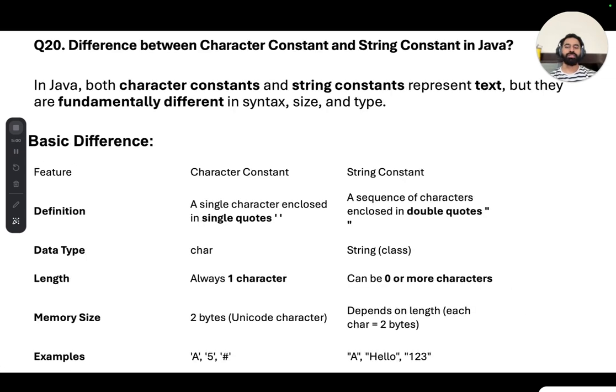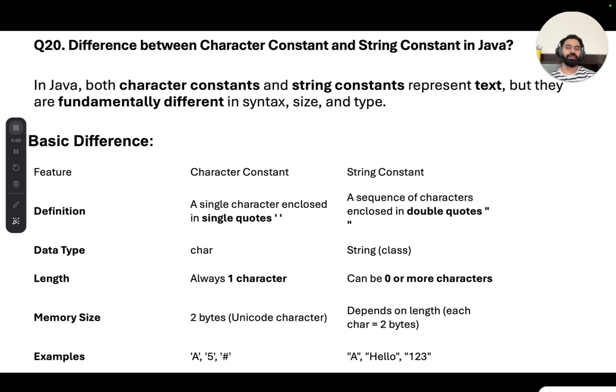Now the next question was the difference between a character constant and a string constant in Java. This is also very important. In Java, both character constant and string constant represent text, but there is a fundamental difference in syntax. It means a single quote and a double quote, right? Single quote means a character constant, and double quotation means a string constant. A single quotation represents a character, and a double quotation represents a string.